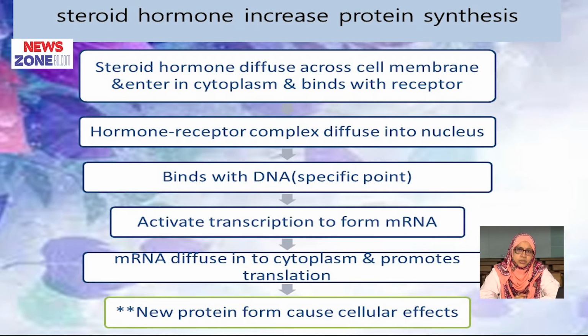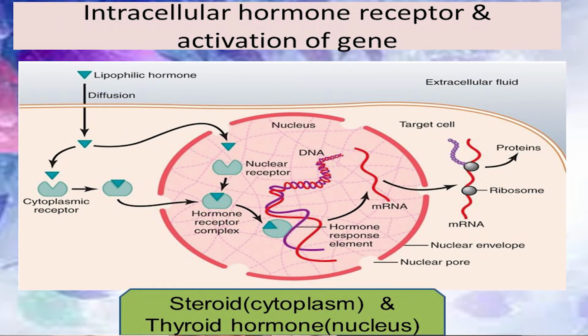In the cytoplasm, it binds with the receptors and forms a hormone receptor complex, and then this complex diffuses into the nucleus and binds with a specific site of DNA. This causes formation of messenger RNA. This messenger RNA then diffuses into the cytoplasm, and a new protein is formed by translation. This is the figure showing the mechanism of action of steroid hormone.